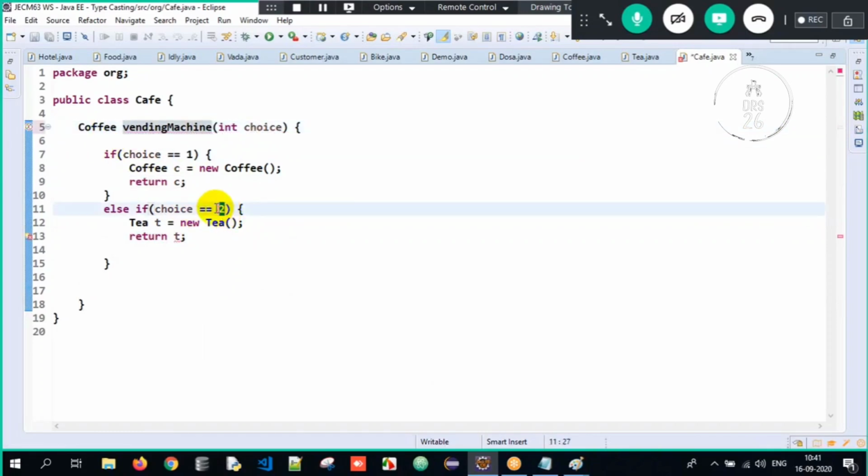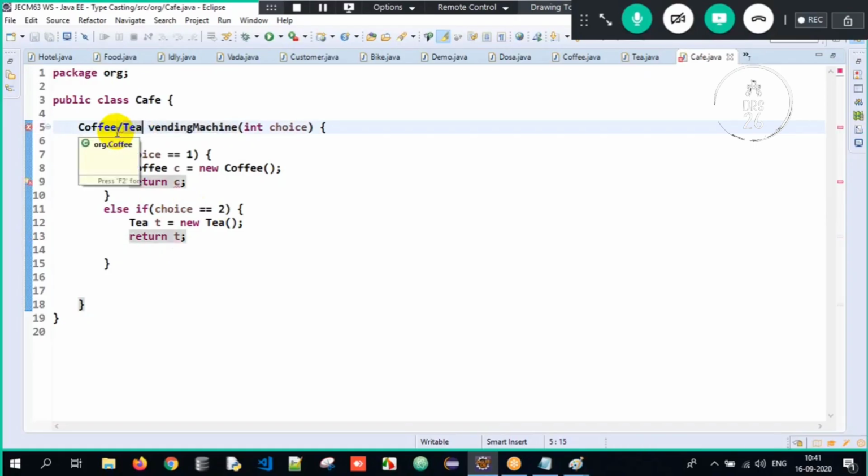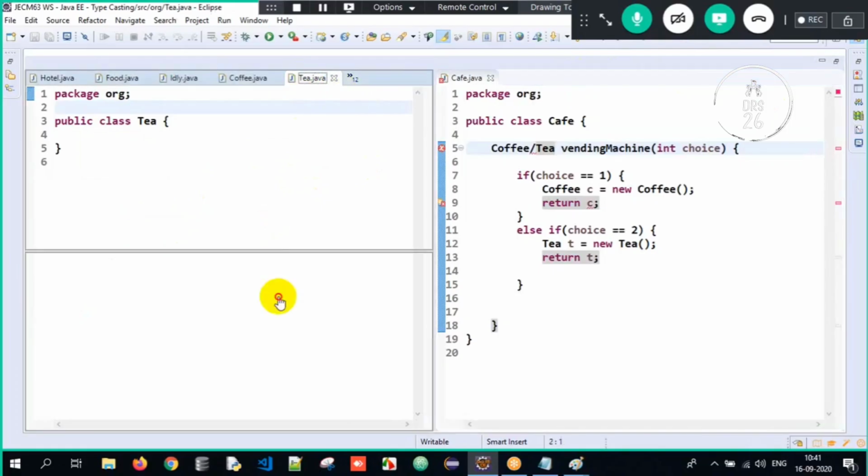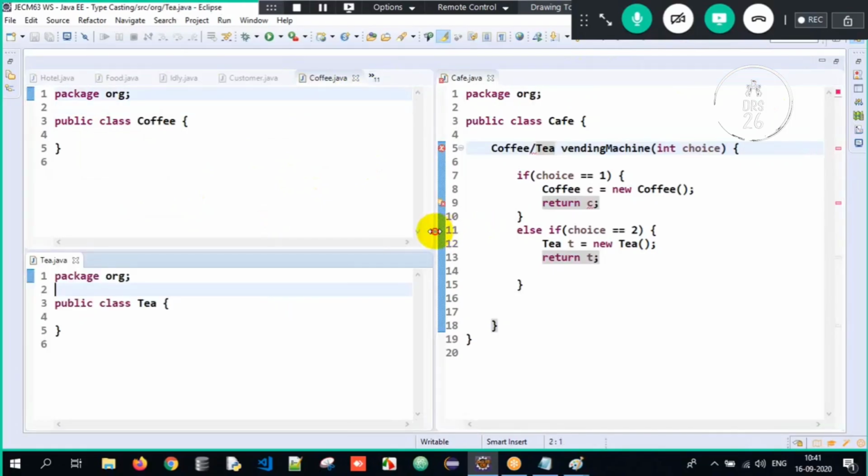If the choice is 2, my return type can be T. So there is a possibility I can have 2 return types over here. But a single method cannot have 2 return types. So I need to have some generic way of writing it. So what can I do here? Can you all tell me, guys?